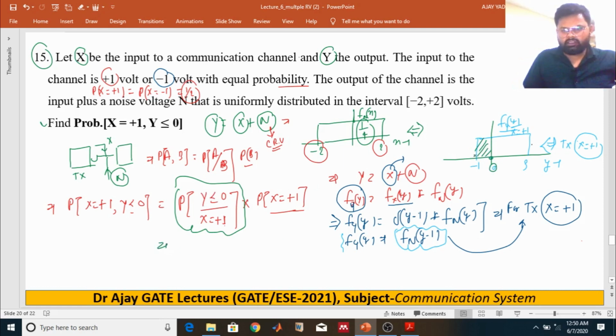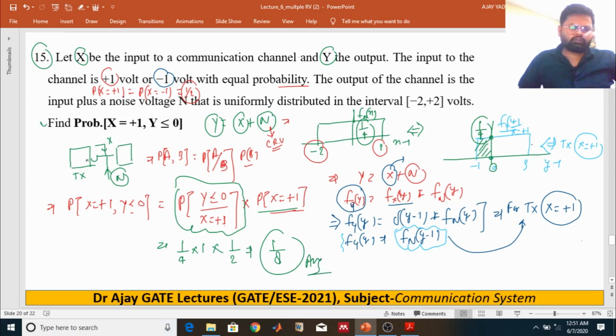The height is 1/4 and the width is 1, so the area is 1/4 multiplied by 1, and the probability of X equals +1 is 1/2. So the answer is 1/8.